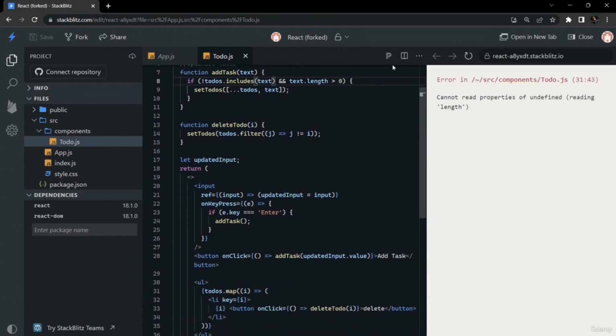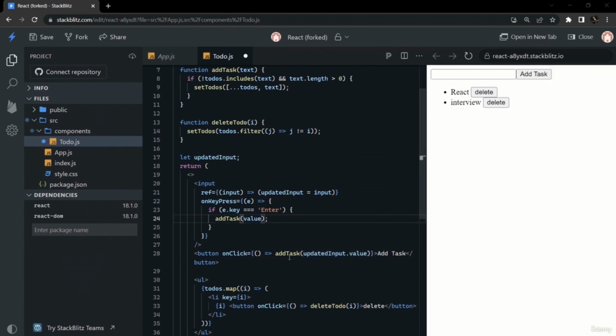If we press enter, it is breaking because on add task we haven't given e dot target dot value. If we give this, our app will run just fine. So this was our todo app with a lot of variations for each type of interview. Hope you like this video, and we'll see you in the next lecture. Thank you.